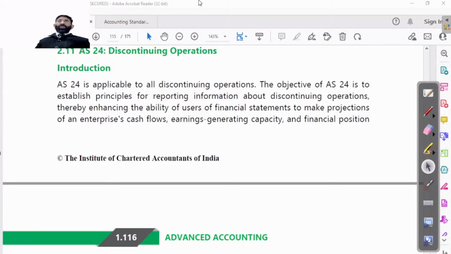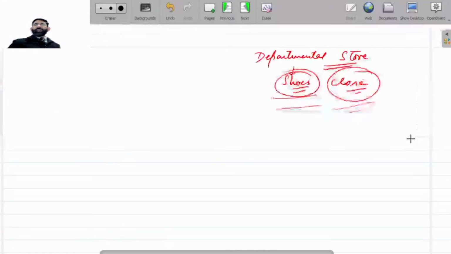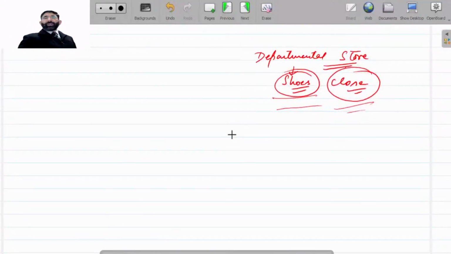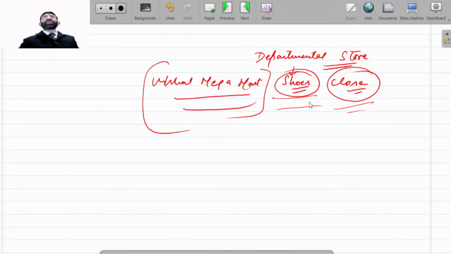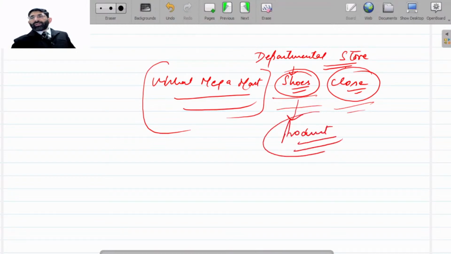So, discontinuing operation I was talking about. Beta, the discontinuing operation example is good. Okay. So Vishal Mega Mart, which is your company, we know it very well. Vishal Mega Mart is a company having stores all over India, with various sections and various segments, that is, product segments. We have already discussed segment reporting.